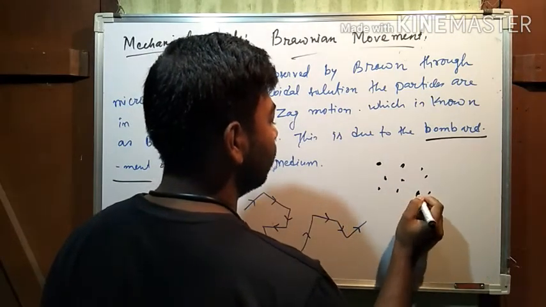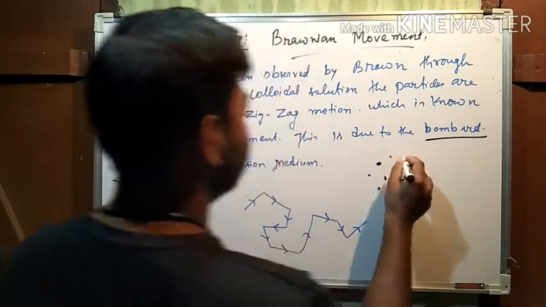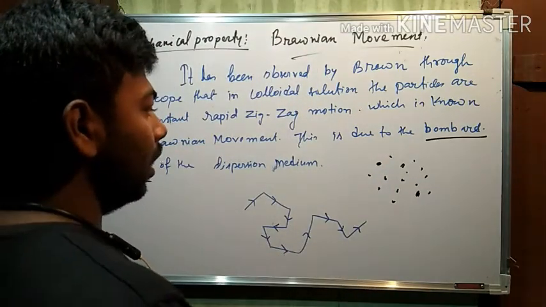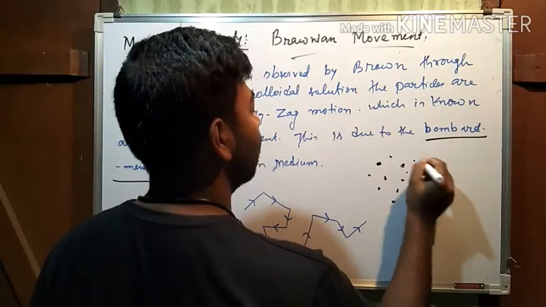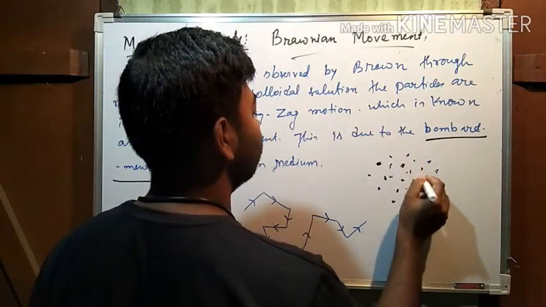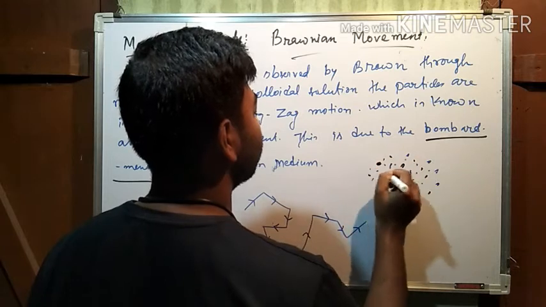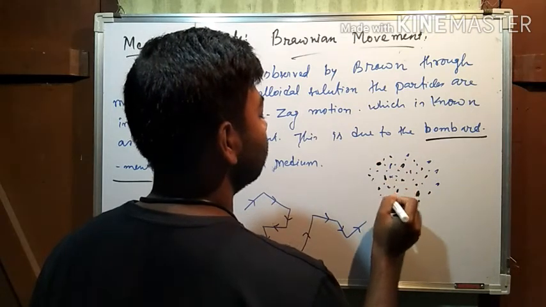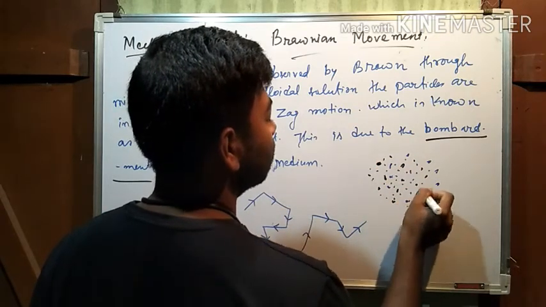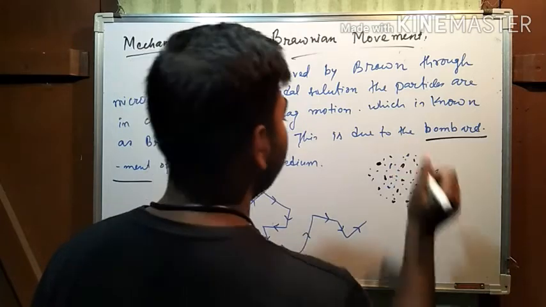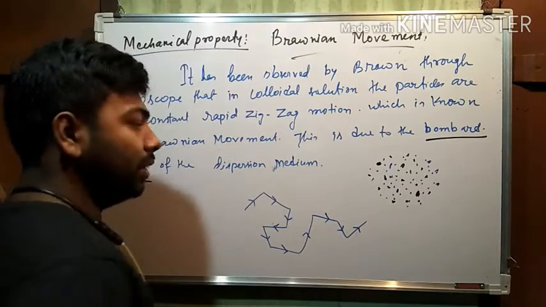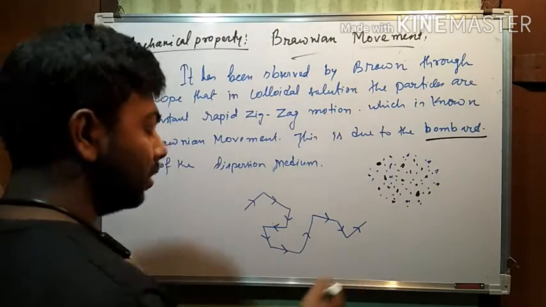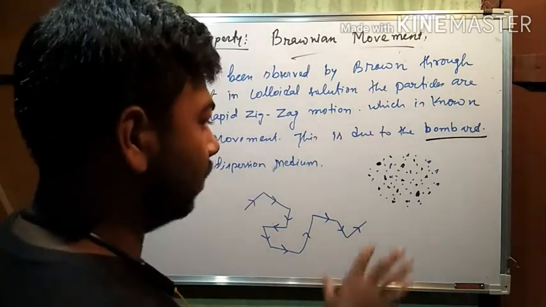Suppose these black molecules are the dispersed phase, and blue molecules are the dispersion medium. Since the dispersion medium is in large amount, the collision between the dispersion medium particles is rapidly observed.